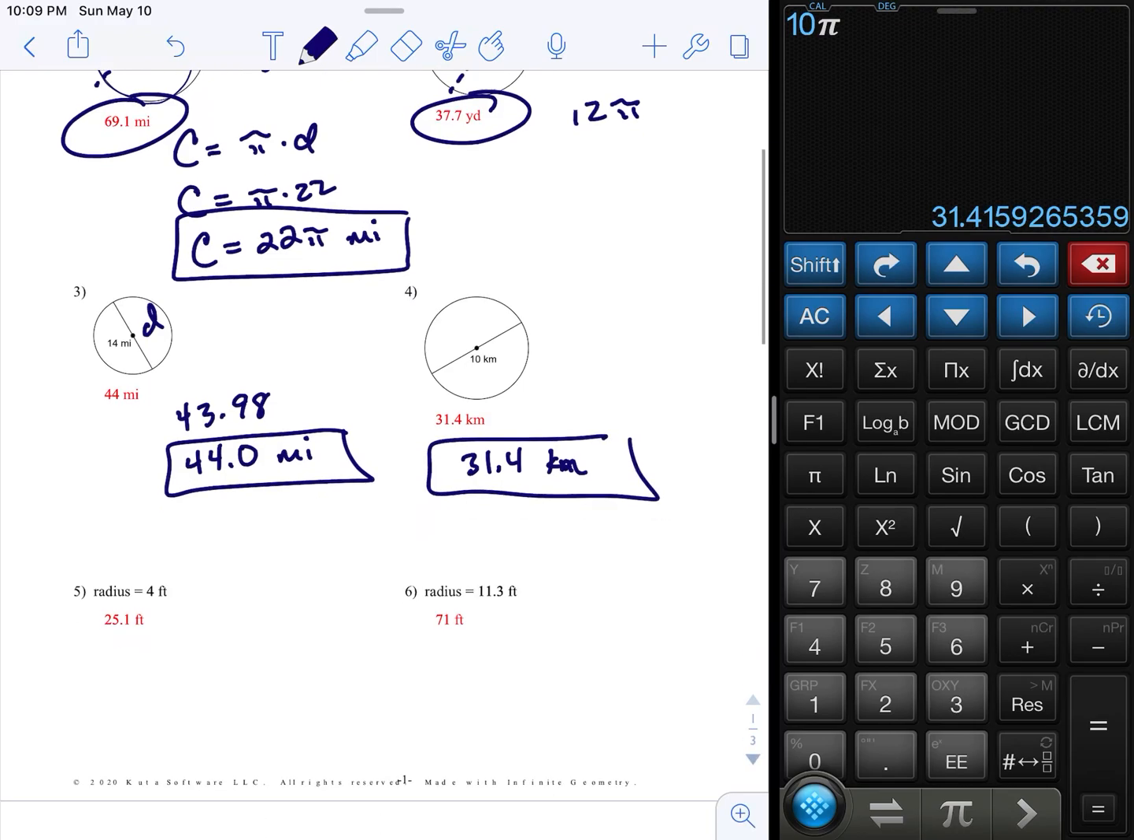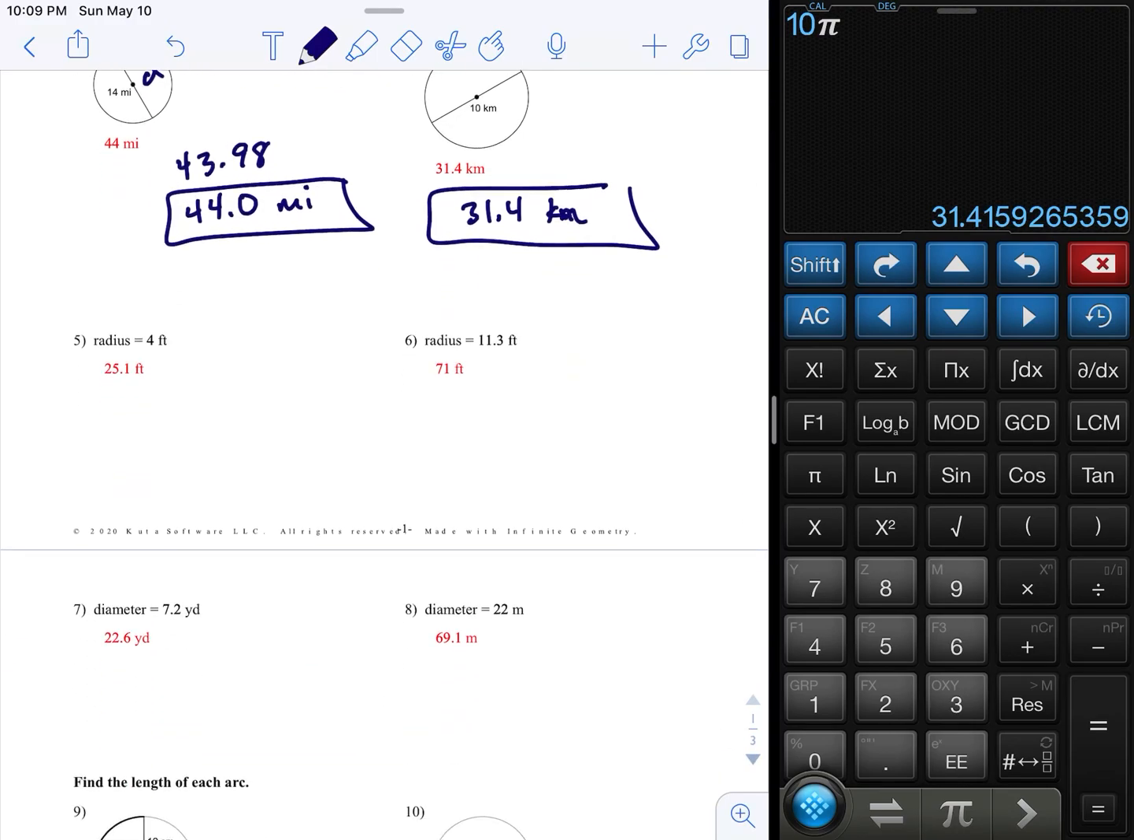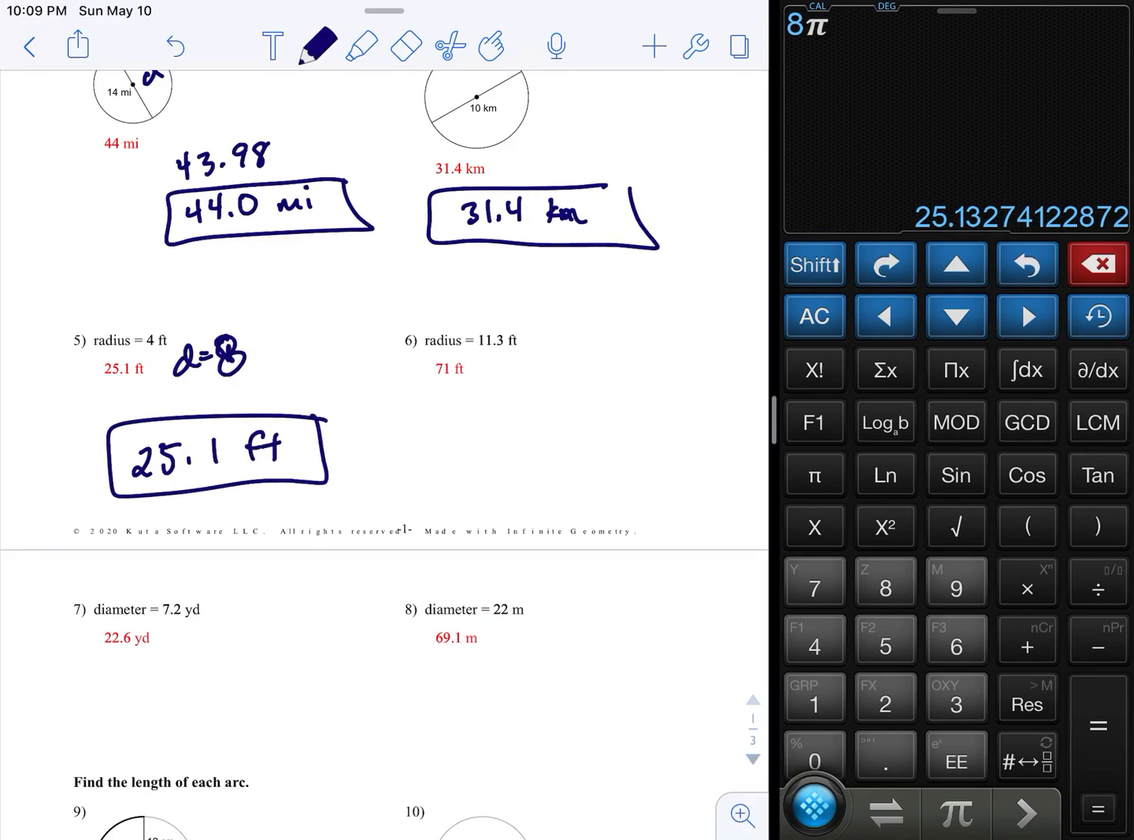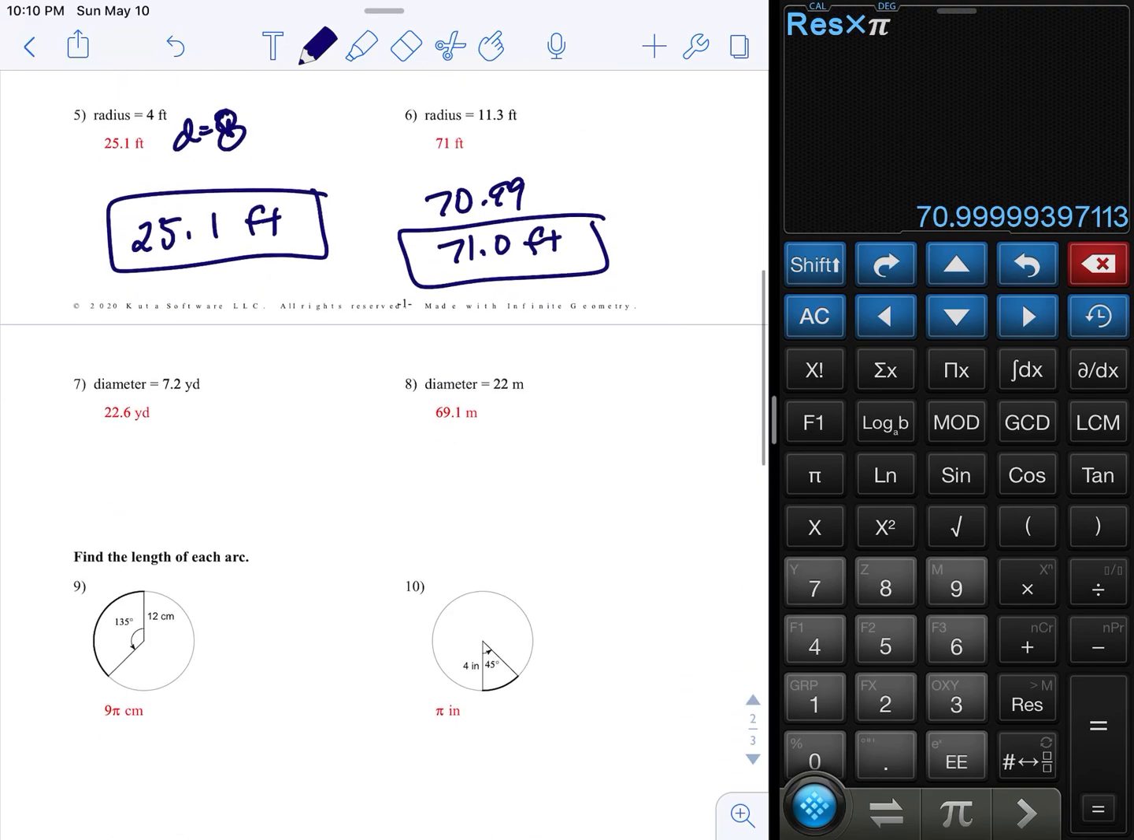kilometers. Now you don't have to have a picture to do that. The radius is 4, so you have to double it, so the diameter is 8. So 8 pi, 25.1 feet. Now we're just talking about length, so it's not feet squared because it's not area, it's just length. Next, 11, oh, that's the radius. So 11.3 times 2, then times pi, 70.99, so 71.0 feet. Now these, they give you the diameter, so 7.2 pi.